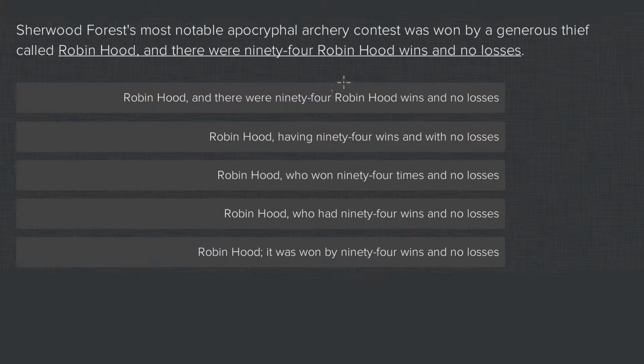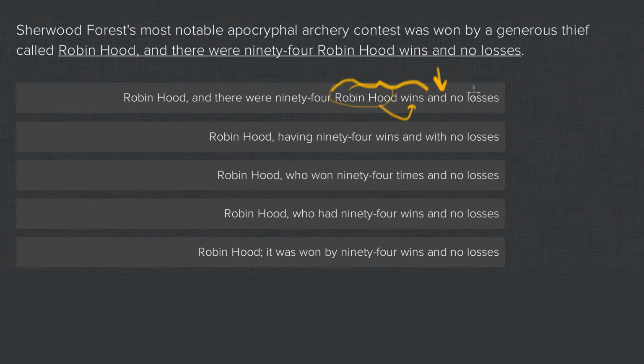There's no such thing as a Robin Hood win. It's almost saying the Robin Hood is a modifier for win, and that doesn't match. There's also a problem with parallelism because the "and" is creating a parallel structure between the wins and the losses. It says we have 94 Robin Hood wins and no losses.